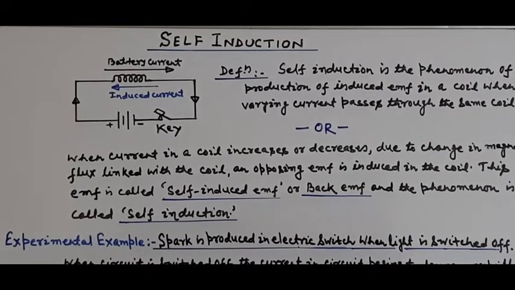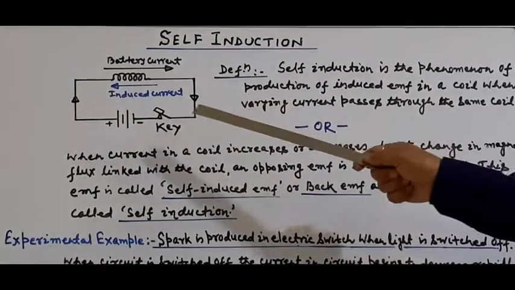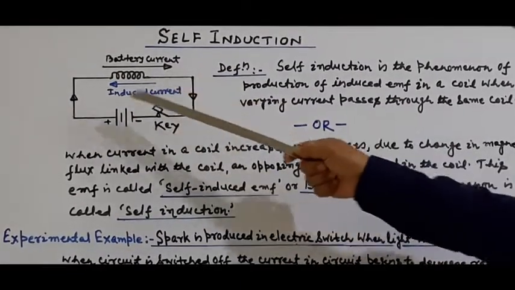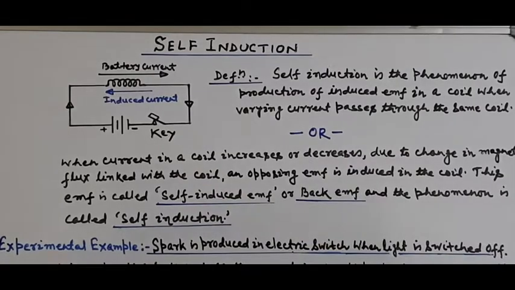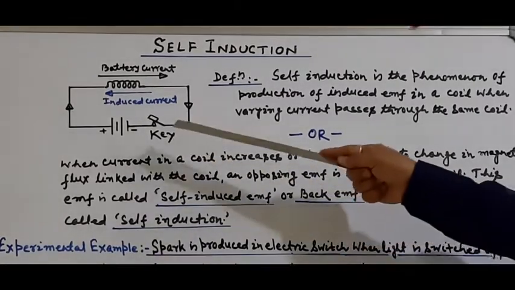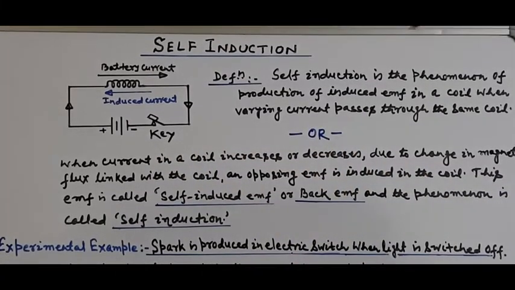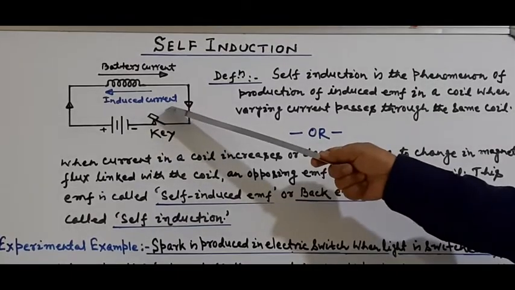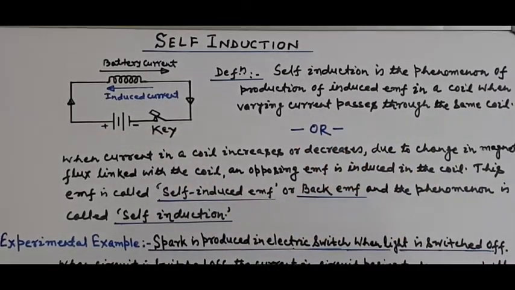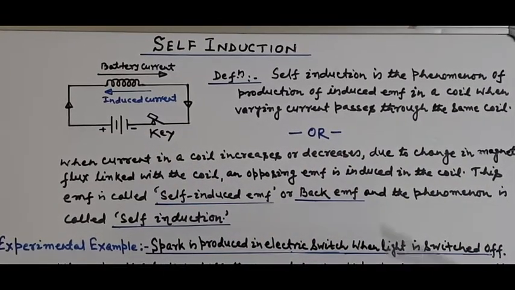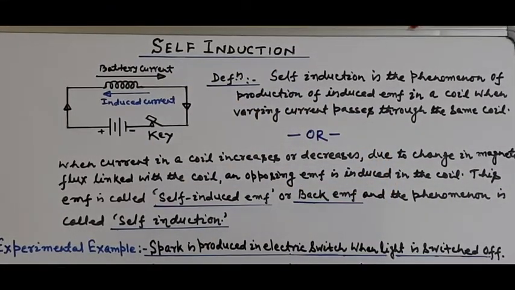according to Lenz's law. Here, the direction of battery current is shown from positive to negative, clockwise, and the direction of induced current is opposite to the battery current. This is the case when the circuit is switched on. On the other hand, when the circuit is switched off, meaning the key is open, a similar case we can obtain in the coil. Again EMF is induced in the coil and current is induced in the coil. This phenomenon of production of induced EMF in this coil is known as self-induction.